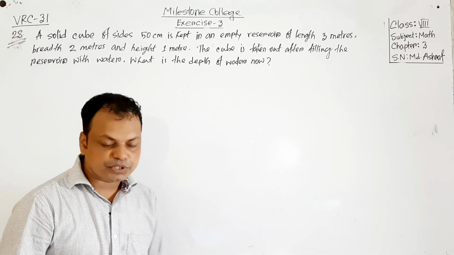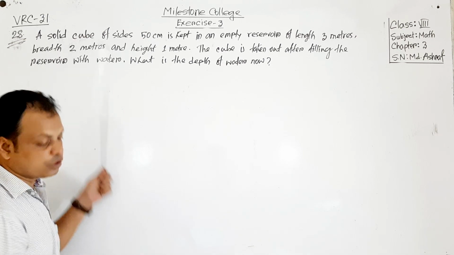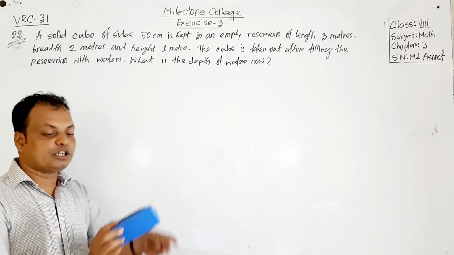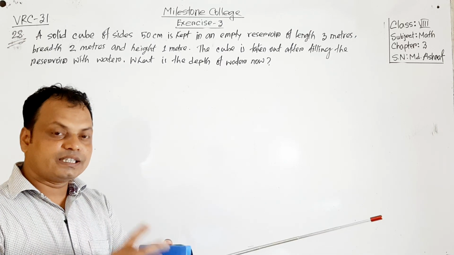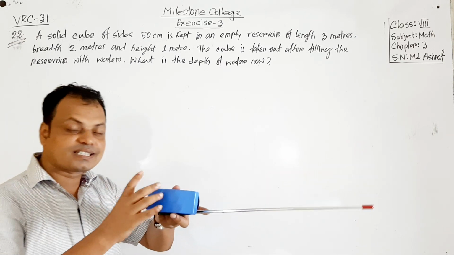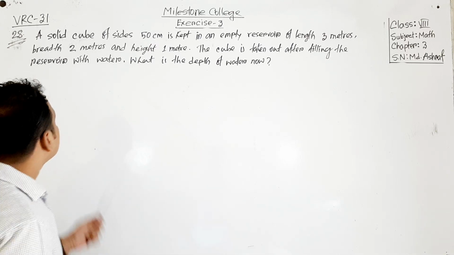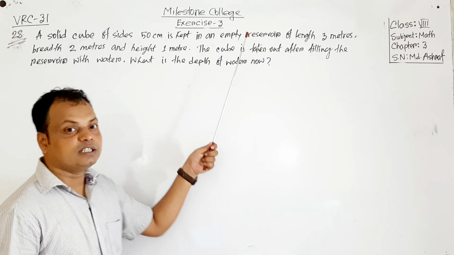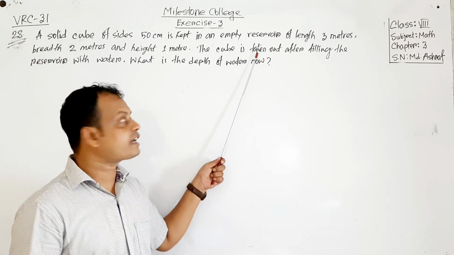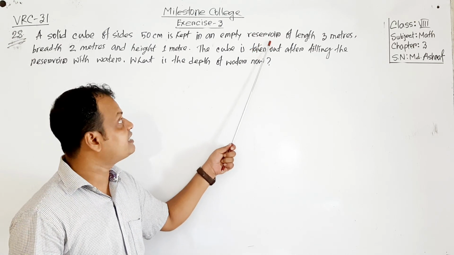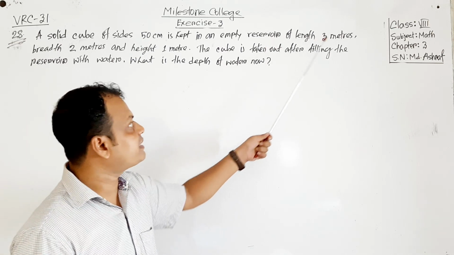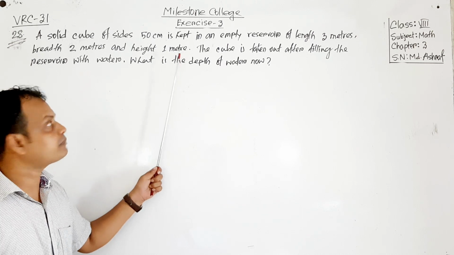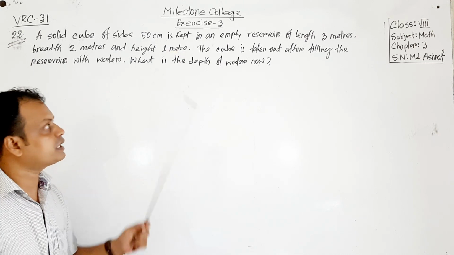So what is the given information? There is a solid cube. That means it's a cube where the length, breadth and height are the same. The length of the solid cube is 50 centimeter, and this solid cube was kept in a reservoir, where the length of the reservoir is 3 meter, breadth is 2 meters and height is 1 meter.